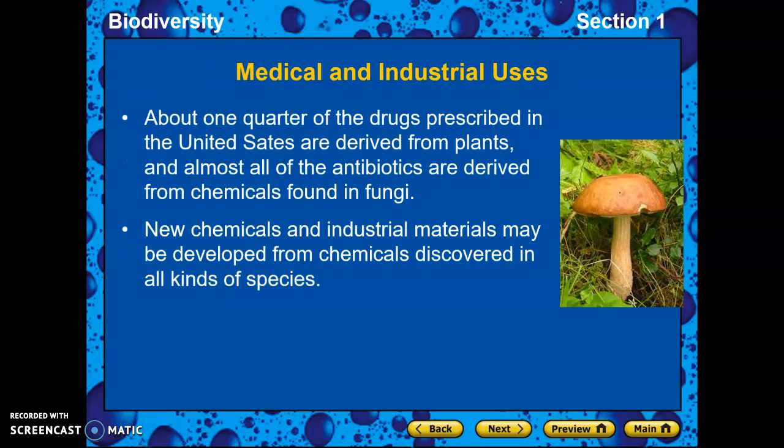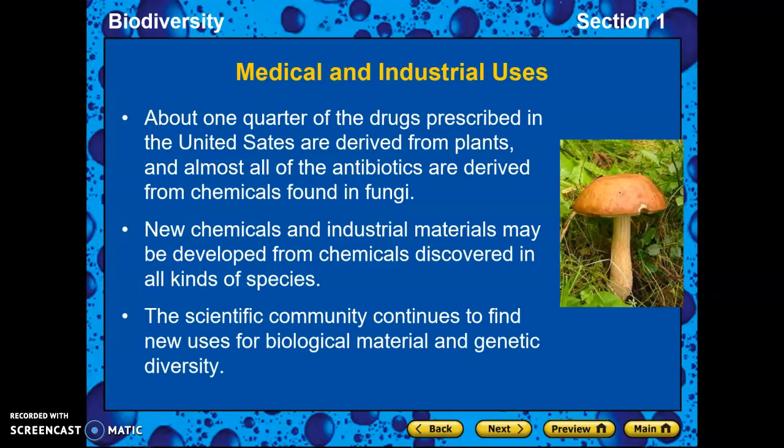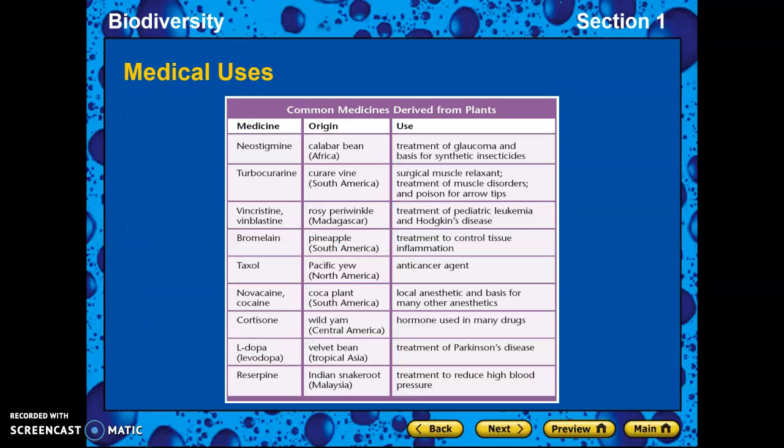Now, there are lots of species that have medical and industrial uses for humans. A lot of the drugs that we take in the United States are derived from plants. Almost all of the antibiotics are derived from chemicals that we find in fungi. So these are very important for us because they help keep us healthy and get rid of sicknesses. And they're always finding new uses for different things.